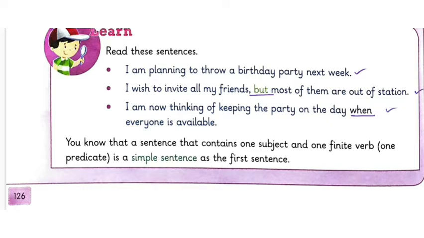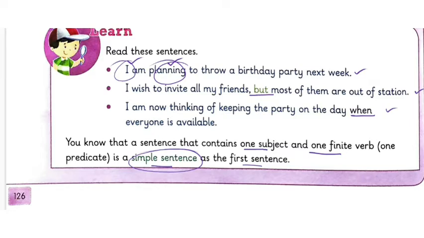Let us read. You know that a sentence that contains one subject and one finite verb or predicate is a simple sentence. At first, we have one subject here, I, and we have one finite verb, planning. To throw is an infinitive. So we have the subject I and planning, the finite verb. So one subject, one finite verb, that is going to be a simple sentence.